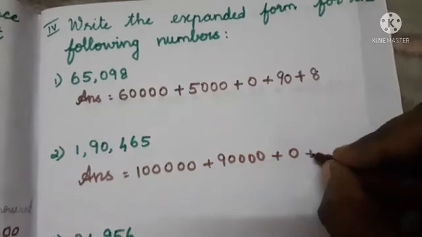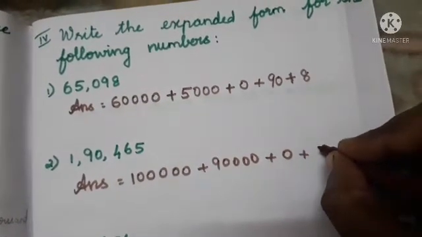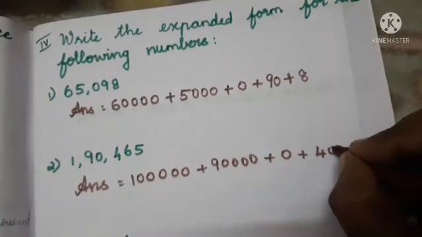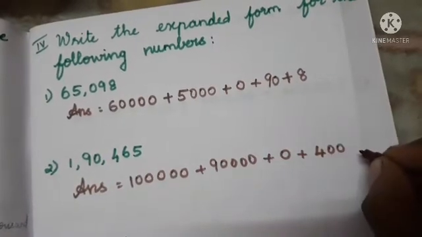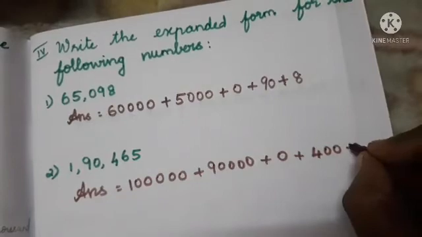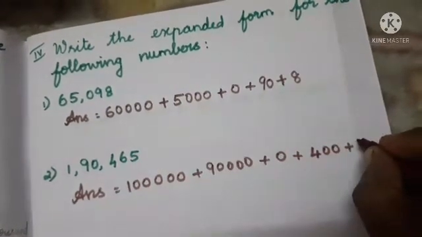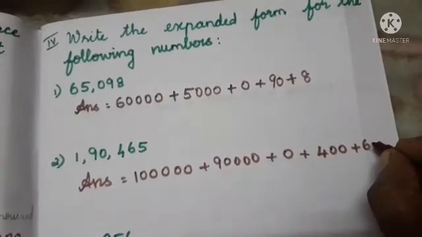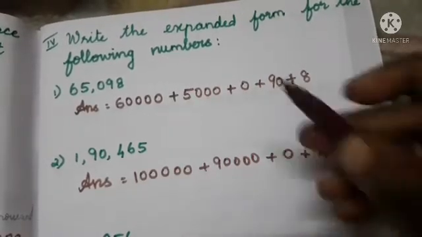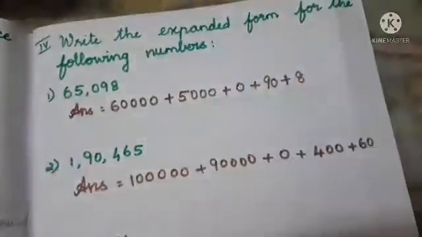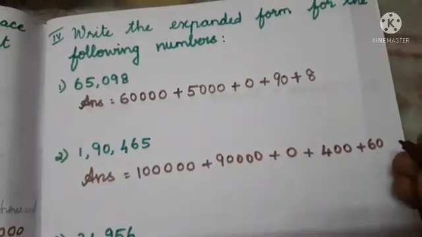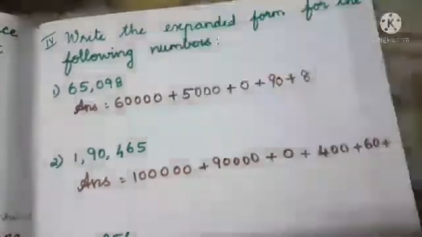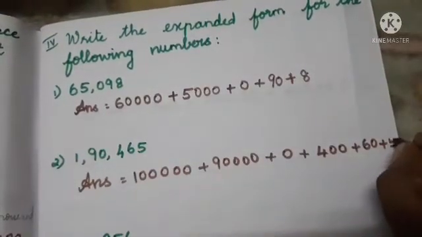Plus, then what's the next digit? Yes, we have 4. At the back of the 4, how many digits are there? Yes, 2 digits are there. So we can write 2 zeros. That is 400. Plus then 6. 6 comes under the tens, isn't it? So that means 60. Otherwise, at the back of the 6 we have only 1 digit, so we can write one 0 at the back of 6. Then plus. Then the last digit is what? 5. So we can write the 5 at the last.